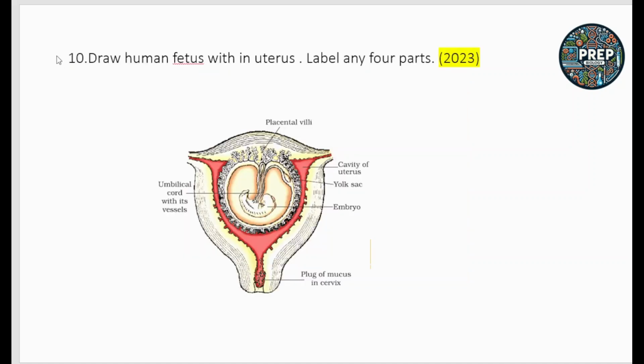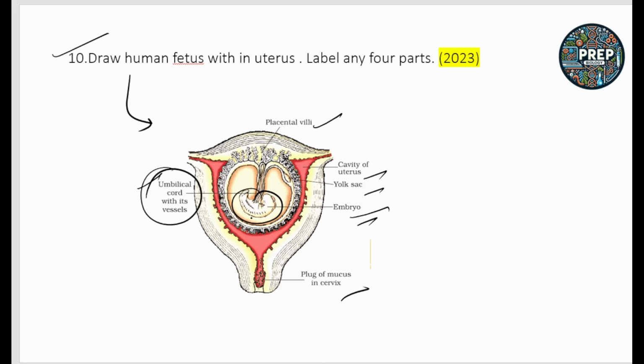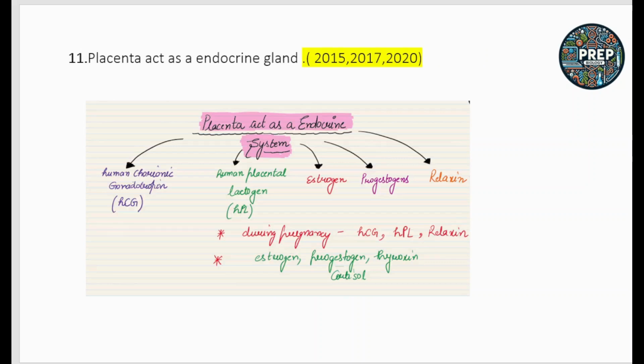Next question is, draw the human fetus within the uterus. This is a direct question, asked multiple times. You have to draw this diagram, and labeling of each and every part is important. This is the human fetus within the uterus, having the placental villi, which help increase the surface area. You have the embryo in the middle, and this is the umbilical cord, which helps in the exchange of materials. So revise this diagram carefully.